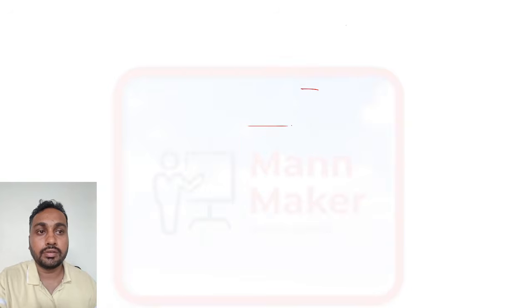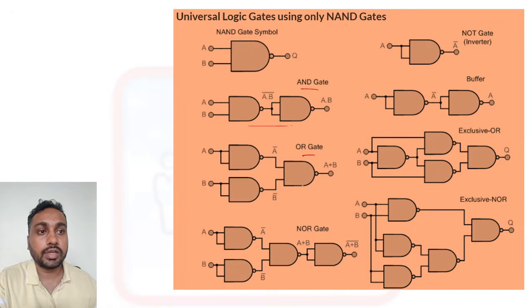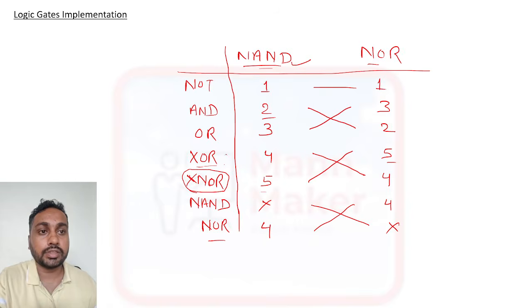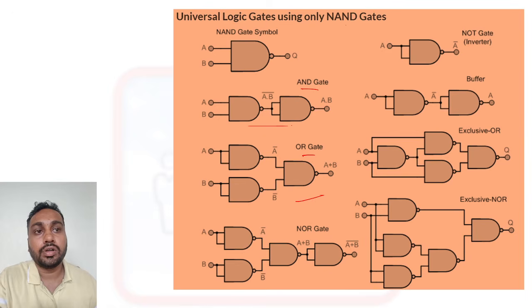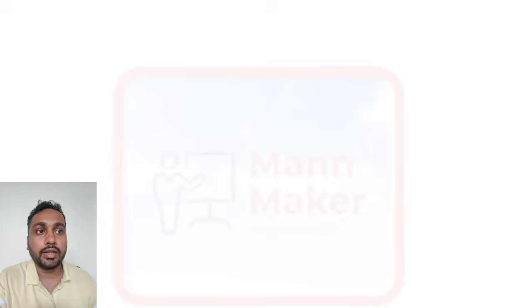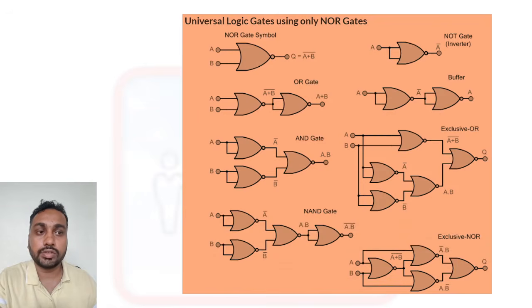So here you can see the OR gate requires 3 NAND gates to implement. This is the representation of the NAND gate. You can make a note of this also, and using NOR gates also, if you want to see, it is there, and you can match it with that table. So this is the implementation of gates using NAND and NOR.